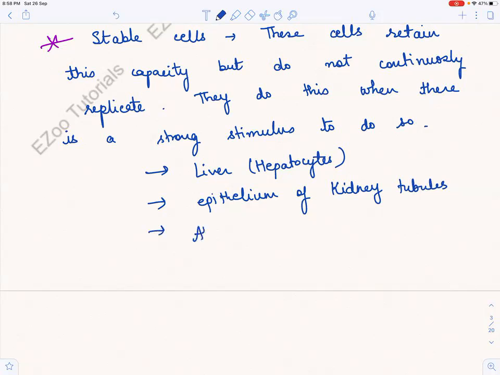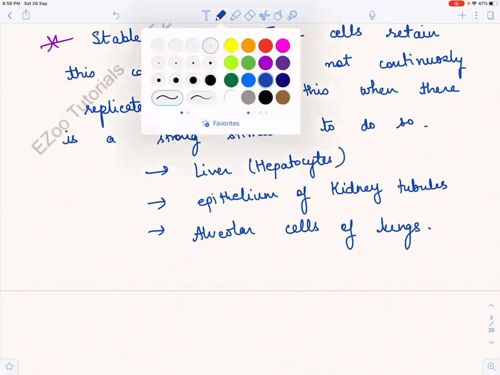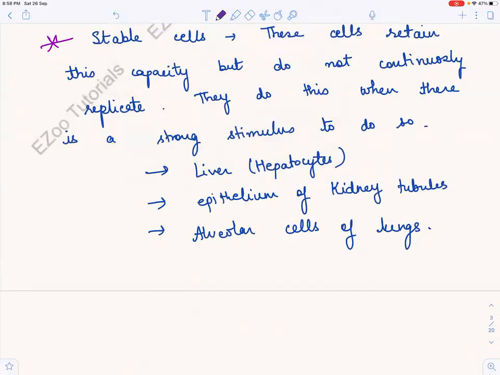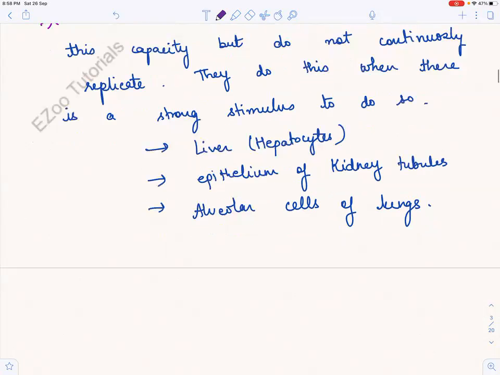They are stable cells. Then alveolar cells of lung, right? Alveolar cells of lungs. So ये क्या हो गए? ये हो गए stable cells that have retained the capacity, but they are not constantly replicating.